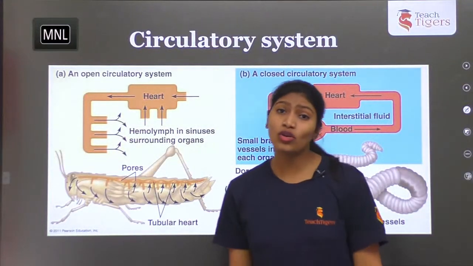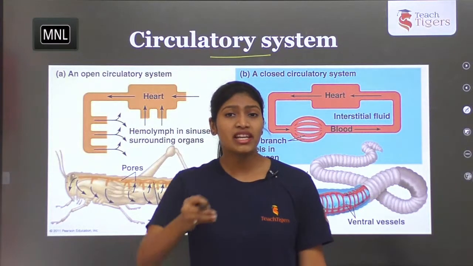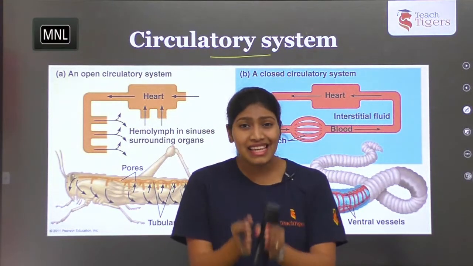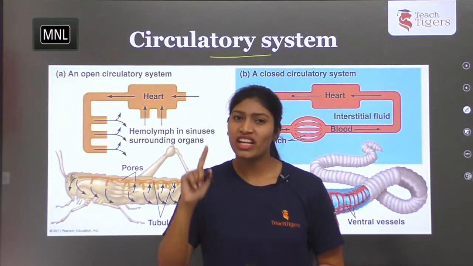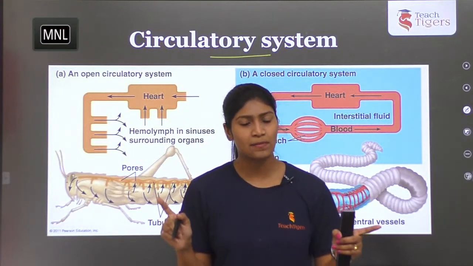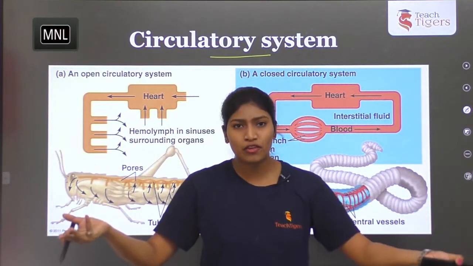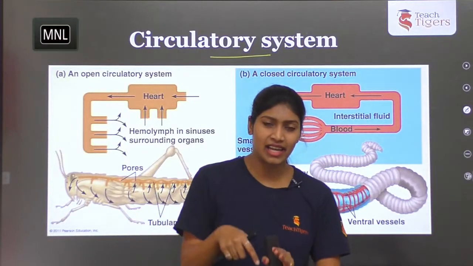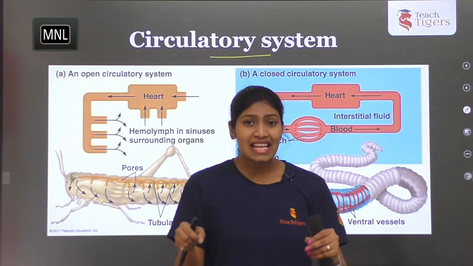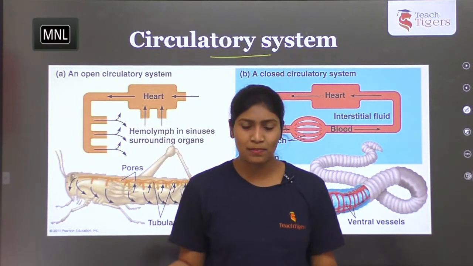Next, let's go to the next one, that is the circulatory system. This is also showing the difference in the organisms. What are the two types? One is open type and the other one is closed type. Generally, where does the blood flow? Inside the body, and inside the blood capillaries. That means in the blood vessels and blood supply.